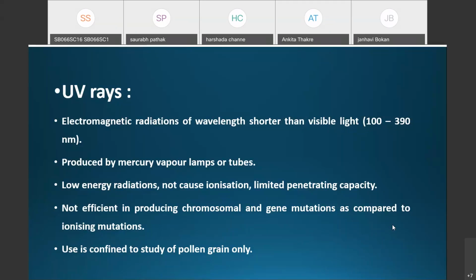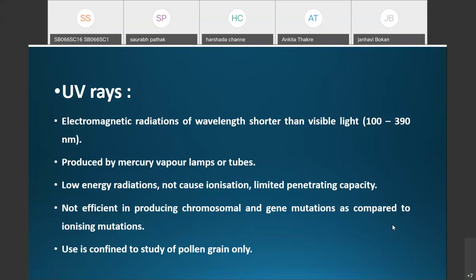These are low energy radiations and do not cause ionization. As they are low energy radiations, ions are not produced, and they have very limited penetrating capacity.